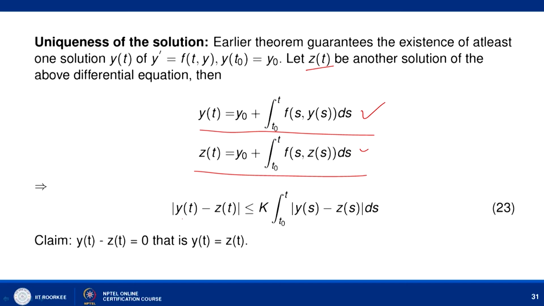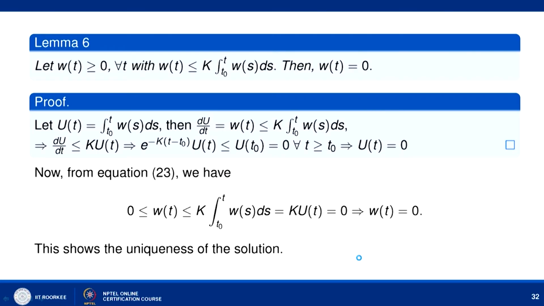For that, let us consider modulus of y of t minus z of t, which is bounded by k times integral t naught to t modulus of y of s minus z of s ds. Now, we want to claim that y of t minus z of t is identically equal to 0, that is y of t equals z of t. For that we use the following lemma: let w of t be non-negative for every t, satisfying the integral inequality w of t is less than or equal to k times integral t naught to t w of s ds, then w of t is identically equal to 0. Using this we try to prove our result. First, let us prove this lemma and then we will use it.